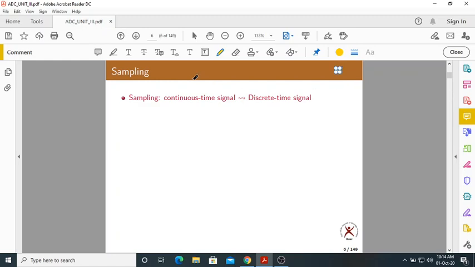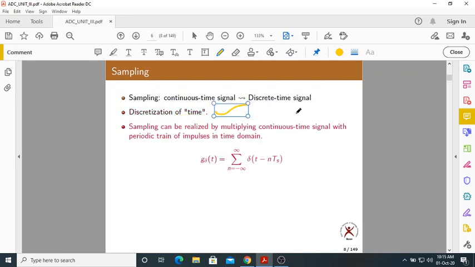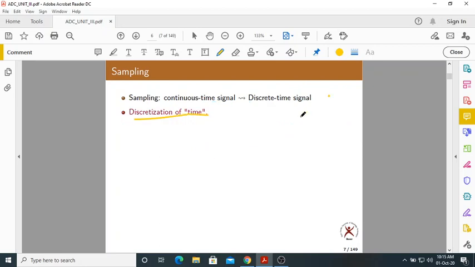In this, the important topic to be covered is sampling. You might have heard what sampling is. Sampling means a continuous time signal will be converted to a discrete time signal. If you sample a signal, a continuous time signal becomes a discrete time signal. This is nothing but discretization of time. Another way of writing sampling: it is a discretization of time. So sampling is a process which discretizes the time.